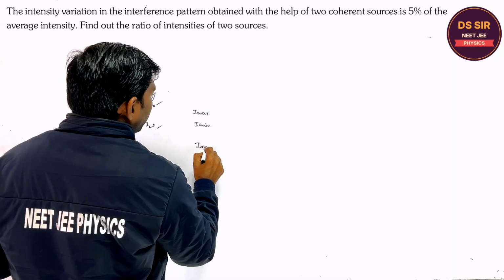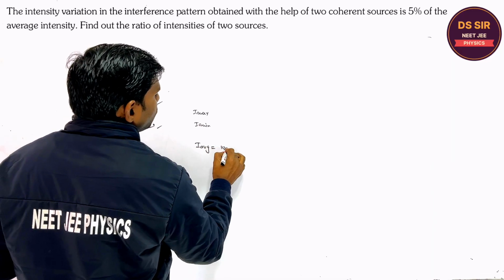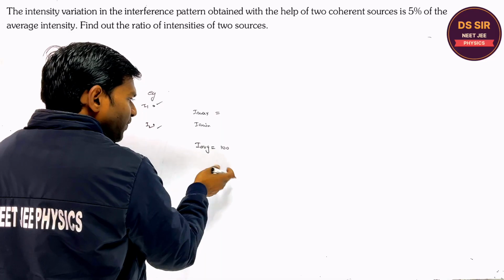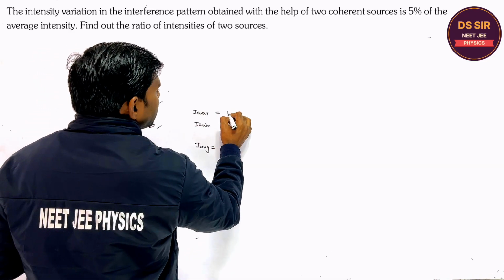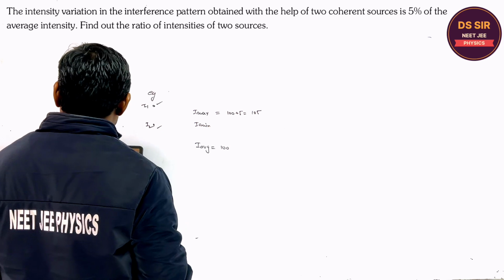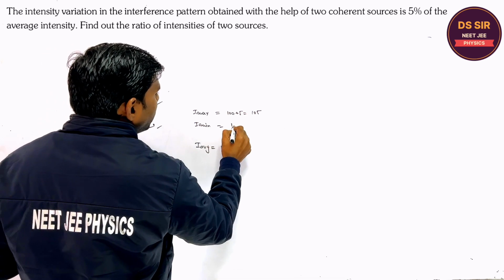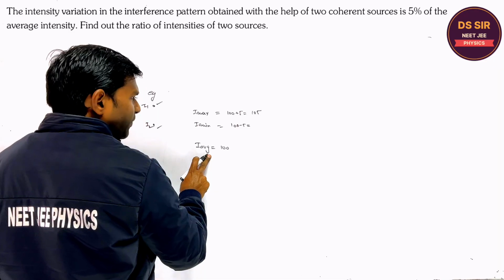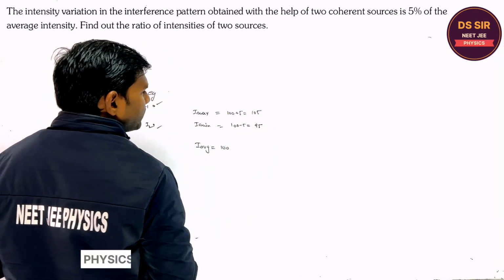Suppose the average intensity is 100. The maximum intensity is varied by 5%, so 100 plus 5 becomes 105. The minimum intensity is varied by 5% from the average, so it becomes 95.